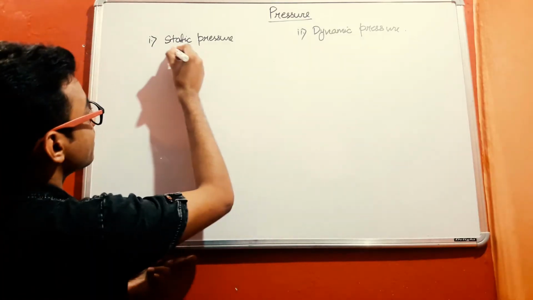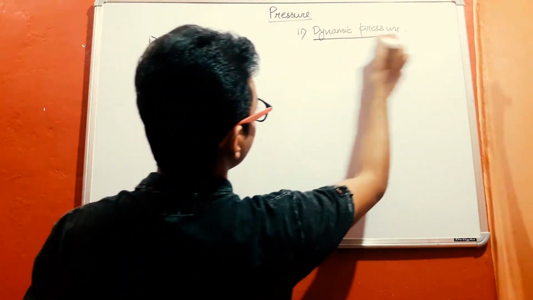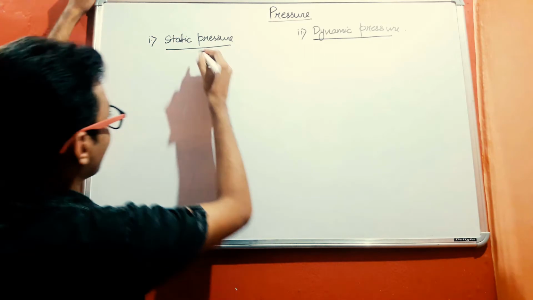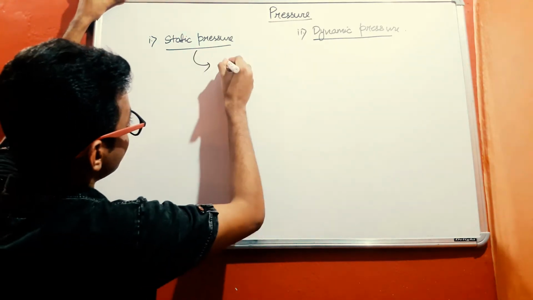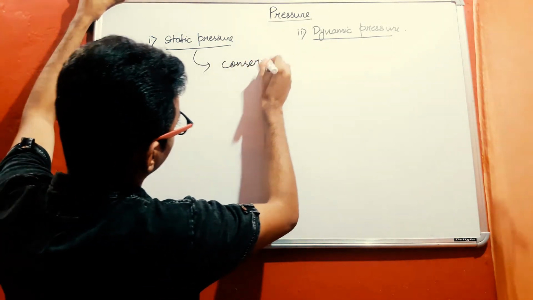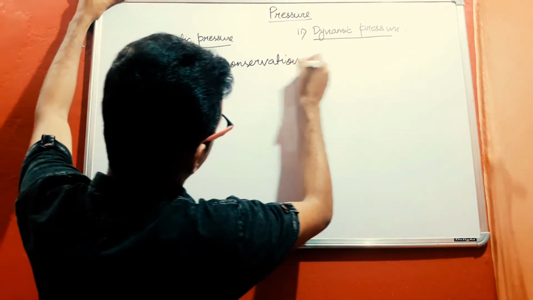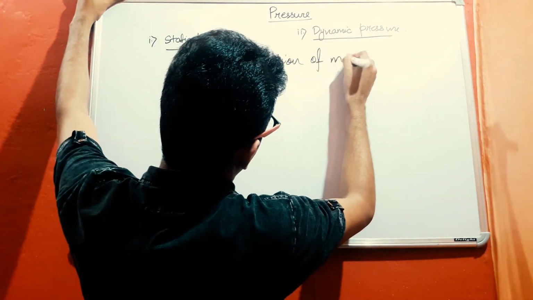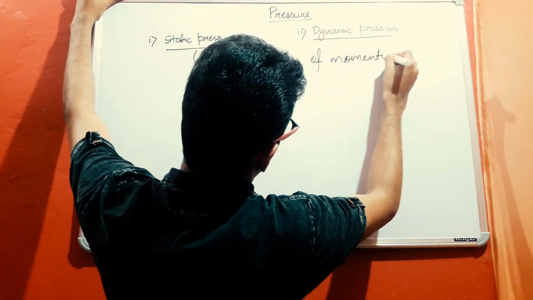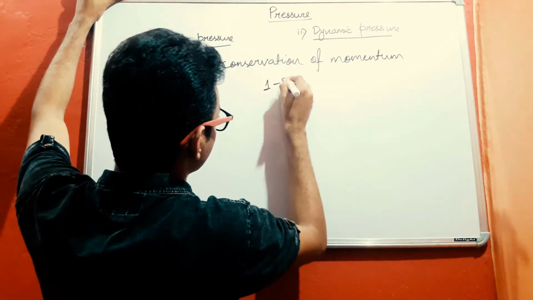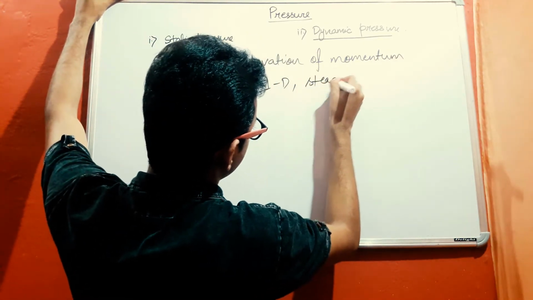So for describing these terms, that is static pressure and dynamic pressure, let us derive the conservation of momentum equation for one-dimensional steady flow. That is the assumption.